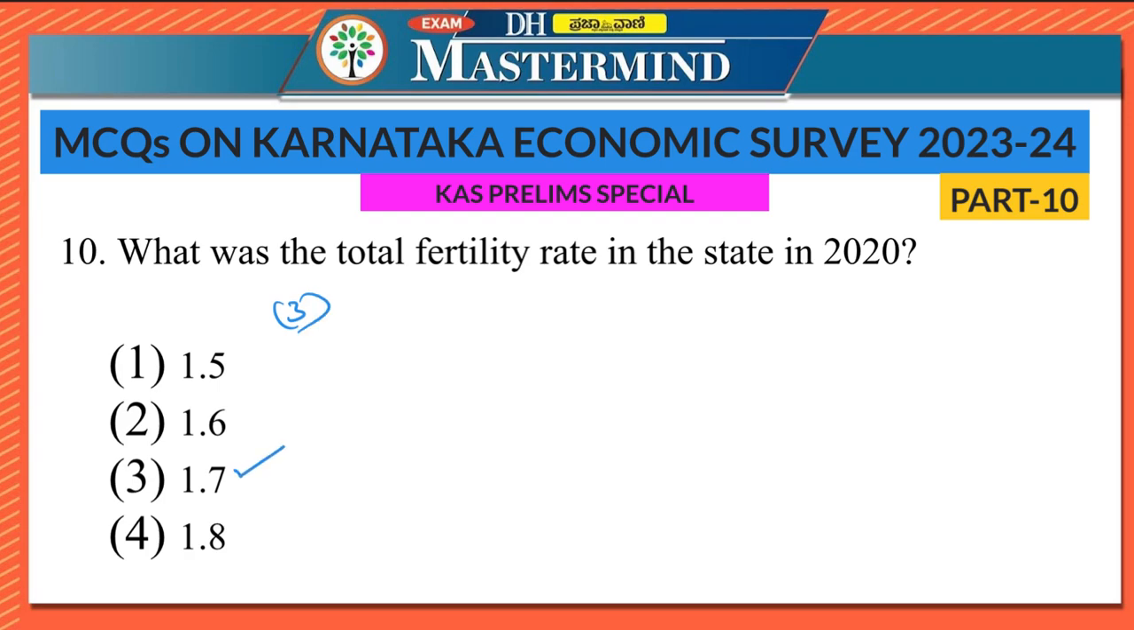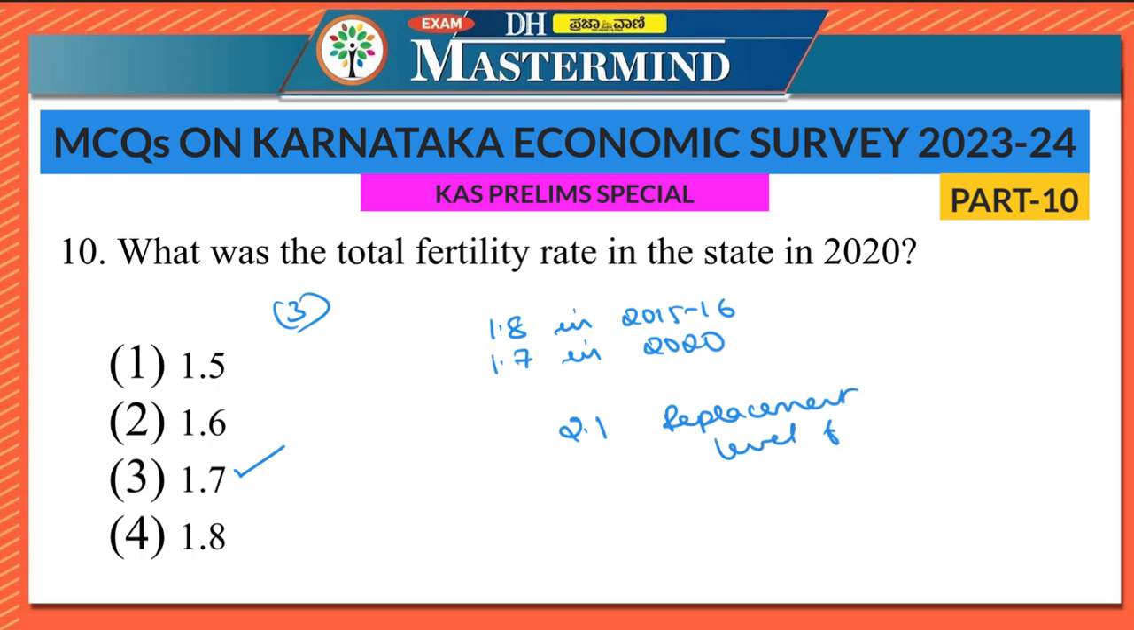So, the total fertility rate in Karnataka was 1.8 in 2015-16 and has come down to 1.7 in the year 2020. So, what is total fertility rate? Total fertility rate is the average number of children that a woman will have during her lifetime. So, the total fertility rate of about 2.1 children per woman is called replacement level fertility. That means a population replaces itself.